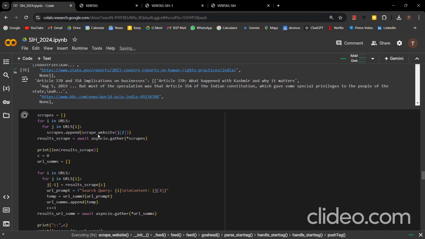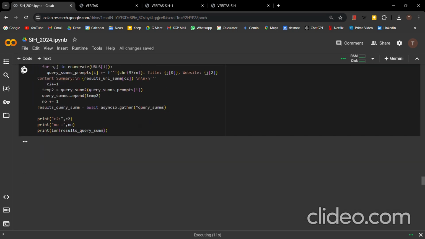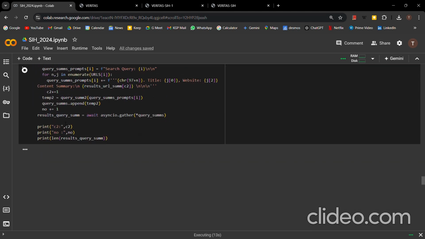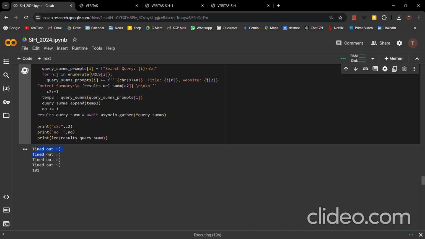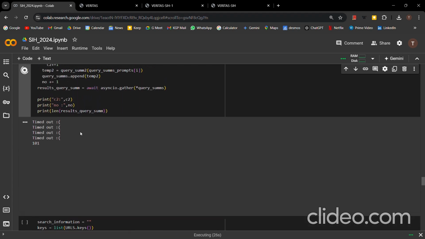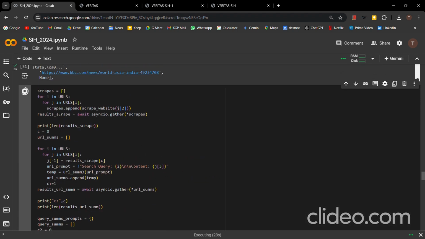So it is currently scraping the information. It will take 10 to 15 seconds to scrape it, right? Because it is scraping about 100 websites together, so it takes a bit of time. Timed out means that 4 websites failed to respond, and the rest, 97 websites, had responded, right? Now it got the information from 97 websites.